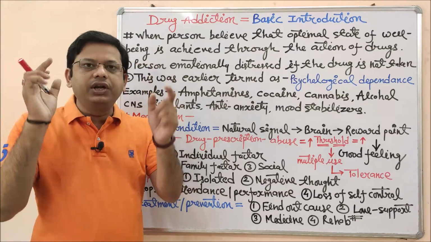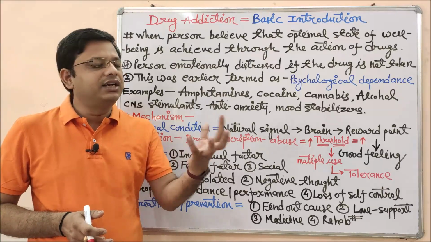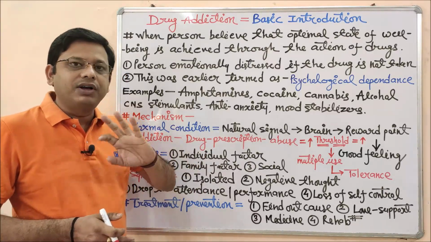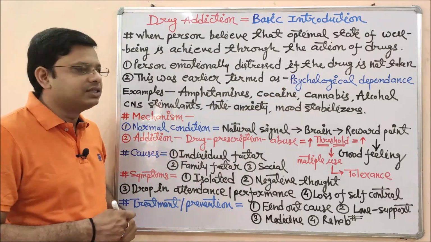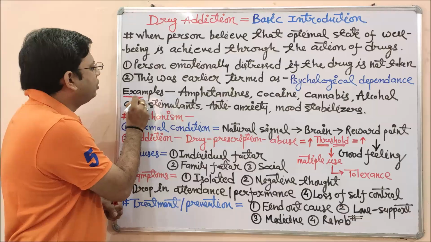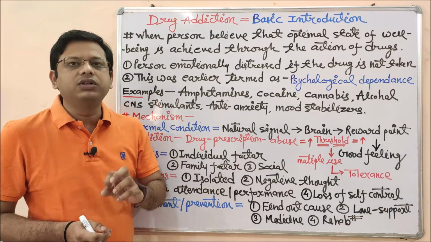Because psychologically you were dependent upon some kind of drug, you believed that only that drug could make you feel better. That was not actually right, that was just a false belief. That is called psychological dependence. Now we have some examples of particular drugs which may cause drug addiction. Now let me clear up the types of drug.